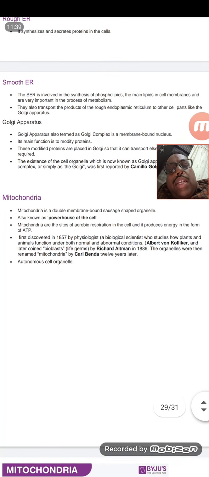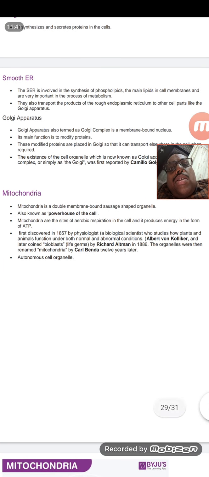The next one is known as the mitochondria. The person who discovered mitochondria, his name is Kolliker. And then Altmann coined the term bioblast. Bio means life-giving, because of the production of energy. And the term mitochondria, for the modern era, was given by Carl Benda. Mitochondria is a double-membrane cell organelle, which is called the powerhouse of the cell.